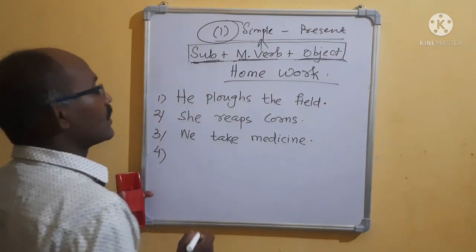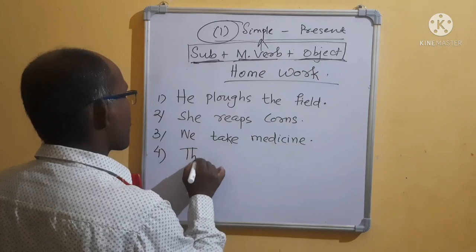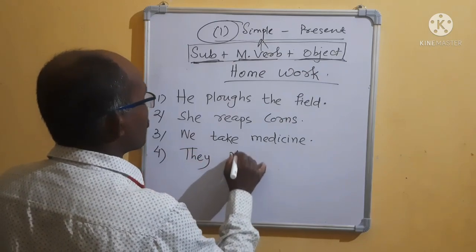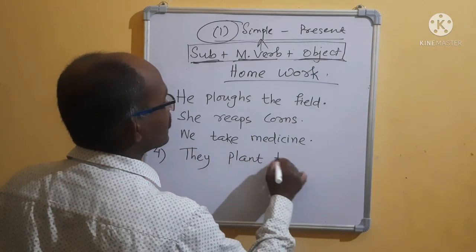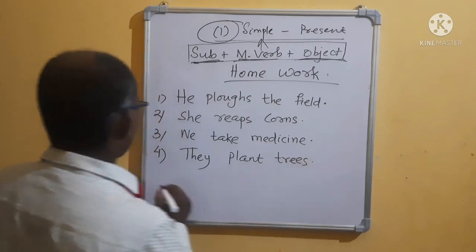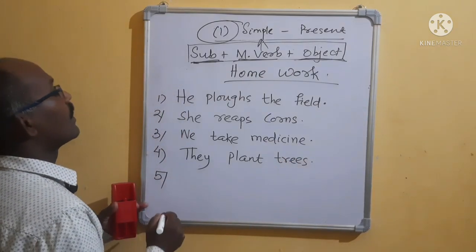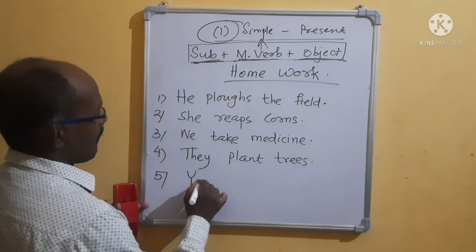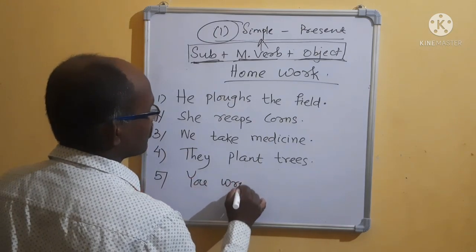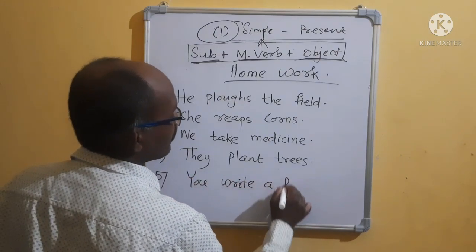Number 4, they plant trees. Number 5, you write a letter.